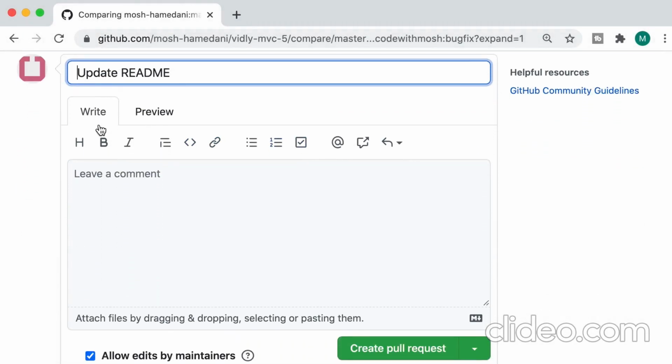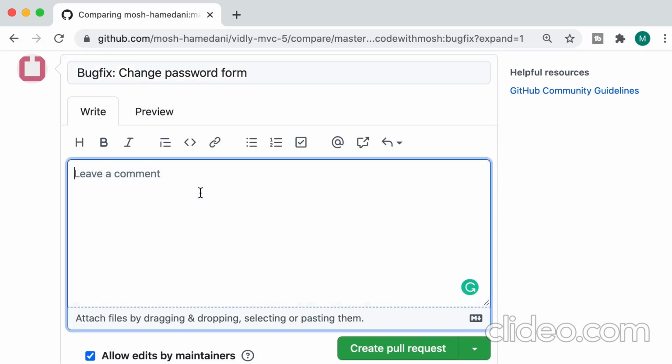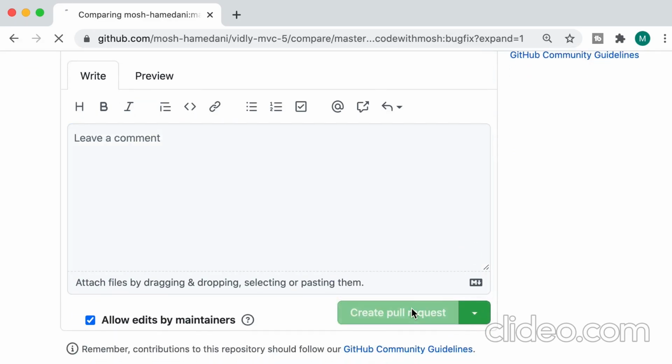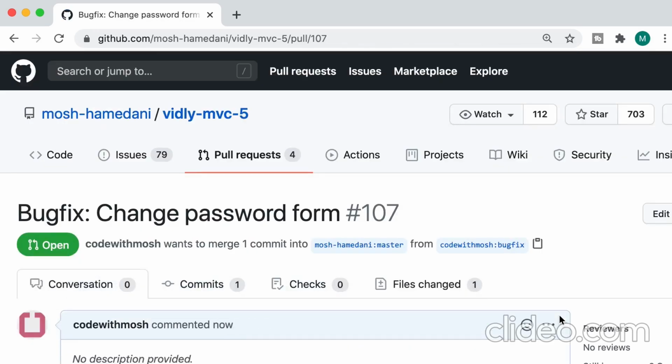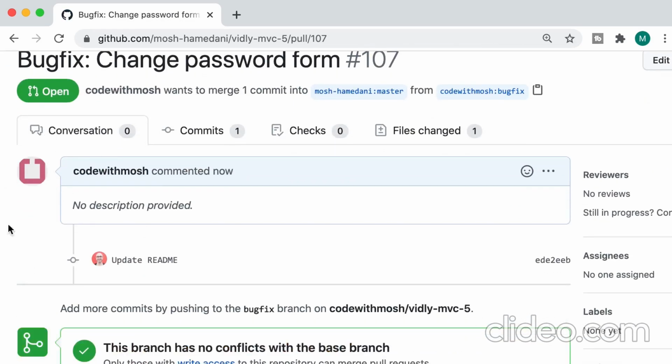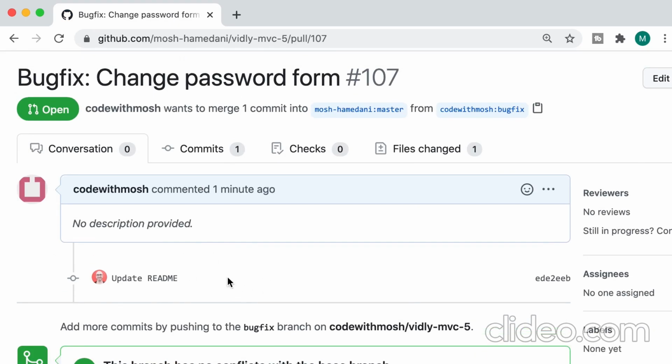Now we should give this pull request a descriptive title. So we can say bugfix in change password form. Of course, we can leave more details and then create the pull request. Now the maintainer of this repository, in this case myself, is going to get notified. So I'm going to come back here and have a conversation with the person who suggested these changes.